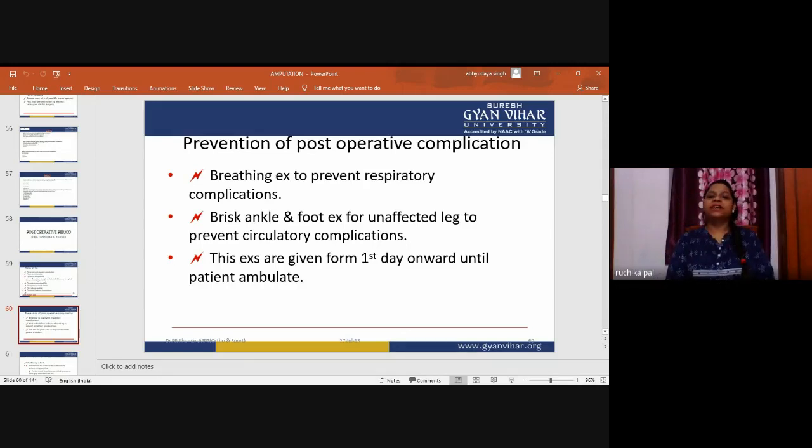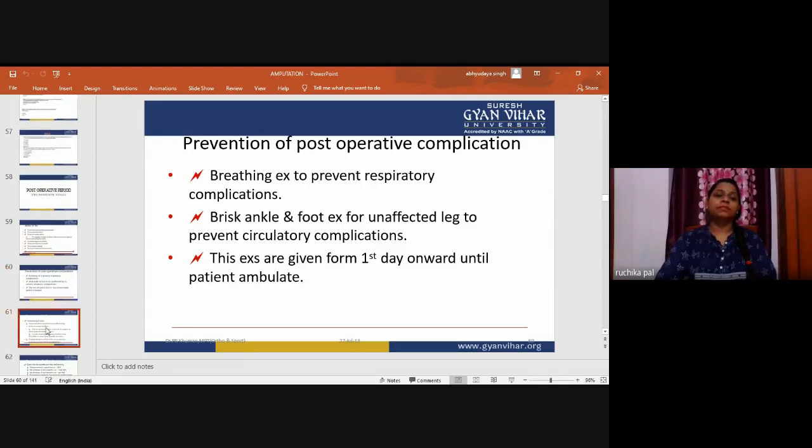These exercises are given from the first day onward until the patient ambulates. So breathing exercises and ankle toe pump or ankle foot exercises will be taught to the patient from the first day until ambulation. The first two exercises are the breathing exercises and the brisk ankle foot exercises.